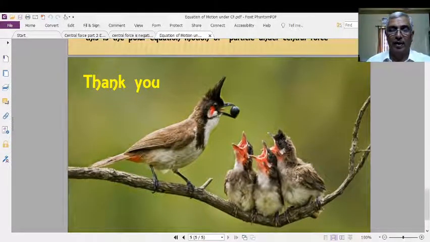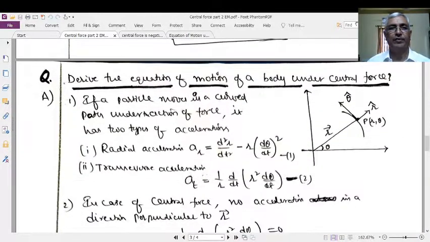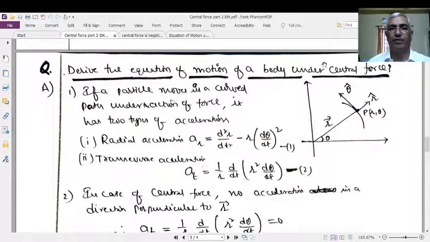Now again I will upload the material for your clear understanding of the derivation. Right, this is the equation of motion of a body under central force.